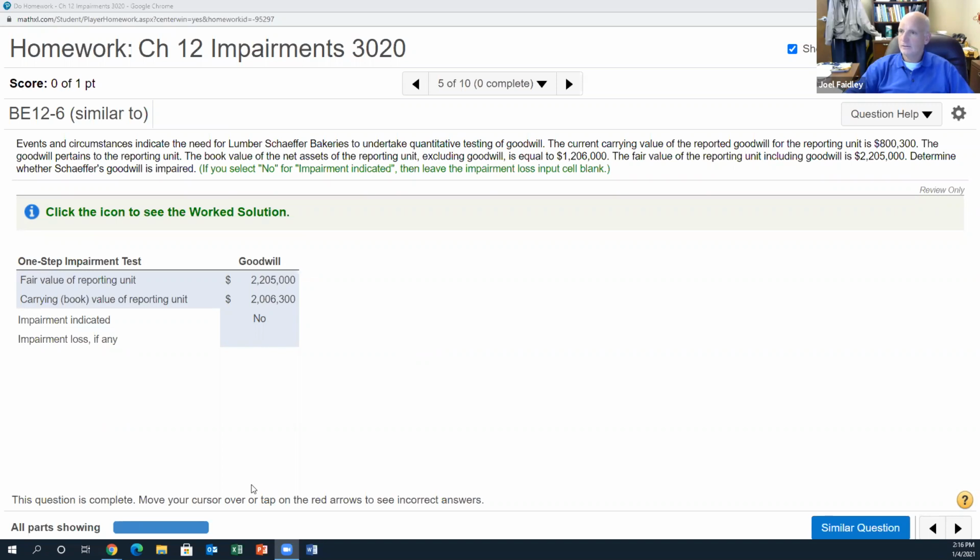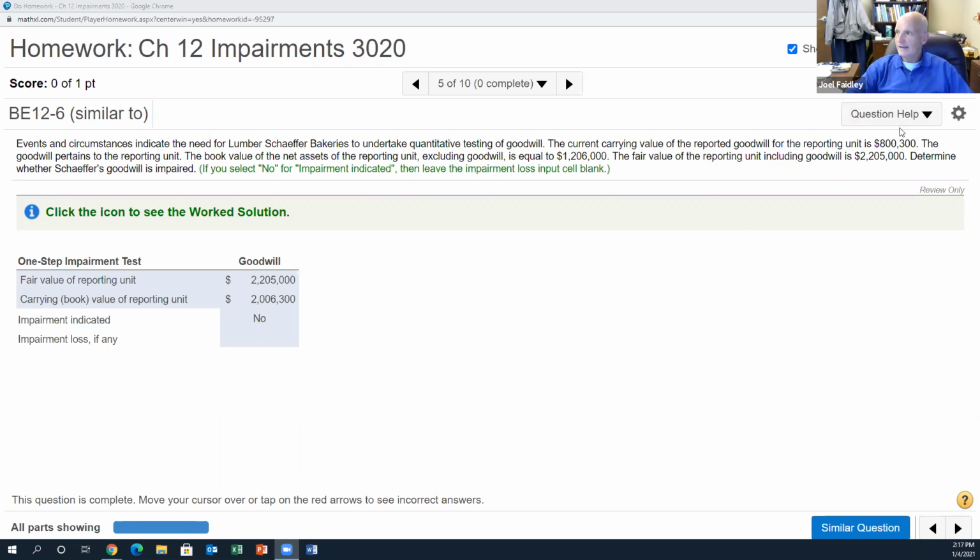It says events and circumstances indicate the need for Lumber-Schafer to undertake quantitative testing of goodwill. Most companies do this annually, but here they have reason to believe that they need to do this. It says the current carrying value, which is book value, of the reported goodwill is $800,300. The goodwill pertains to the reporting unit. The book value of the net assets of the reporting unit, excluding goodwill, is $1,206,000. Fair value of the reporting unit, including goodwill, is $2,205,000.